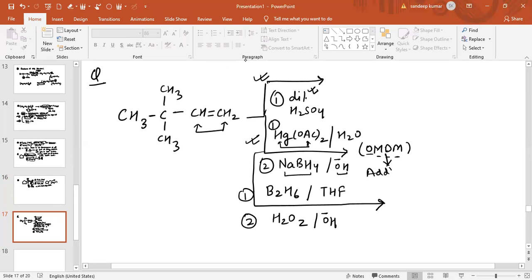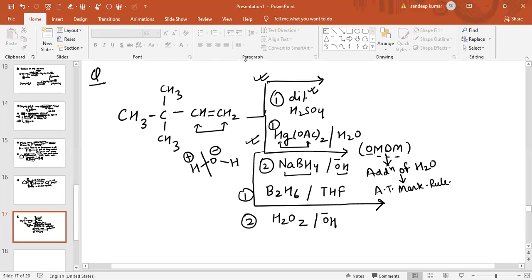Basically, the OMDM reaction is the addition of water, and this addition of water is according to Markovnikov's rule. When there is addition of water according to Markovnikov's rule, there are basically two parts: one part is H positive ion, and another part is OH negative ion.